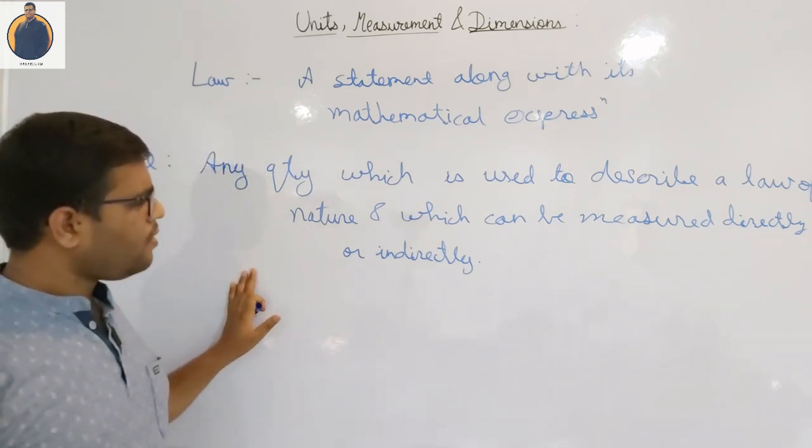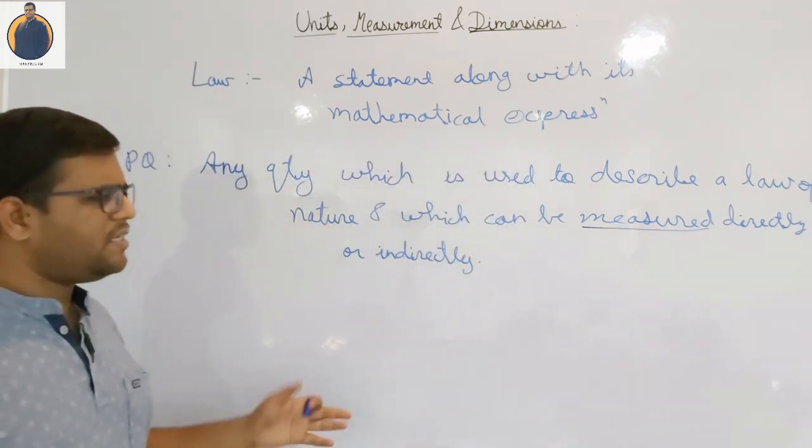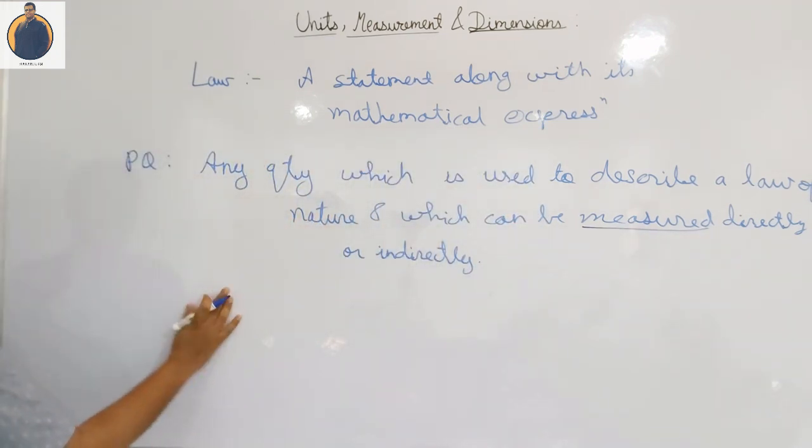Here some important words are there, like measurement, right? So what is basically measurement? I'll tell you what a measurement is.